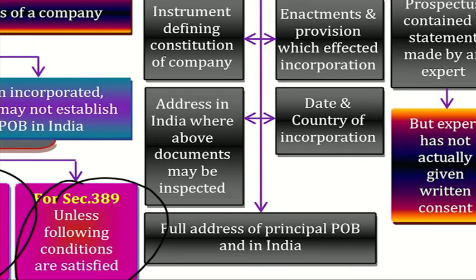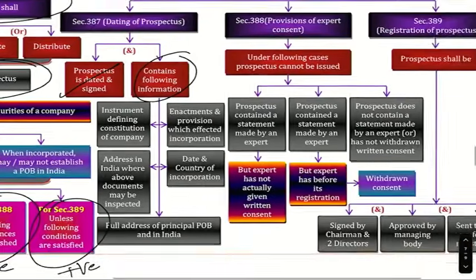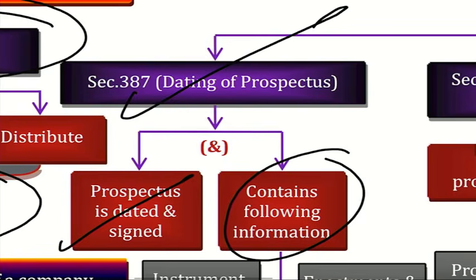Next one. Date of incorporation, country of your incorporation. Next, full address of the principal POB in India. Do you remember all these points or not? That's all. These are all contained in section number 387. What is the 387 name? Dating of prospectus. Means on the prospectus you should write the date, because preceding the date, issue should not be made. Any issue of securities you make should be after this date.